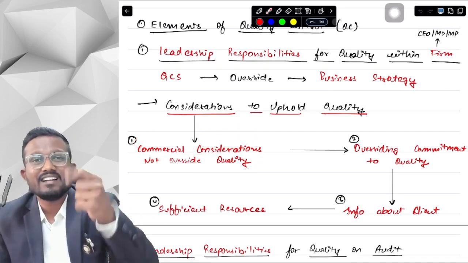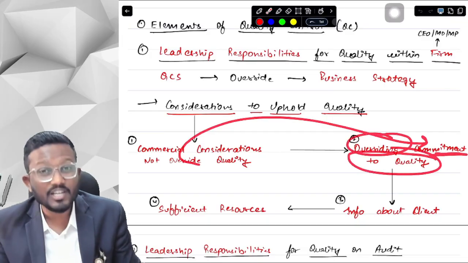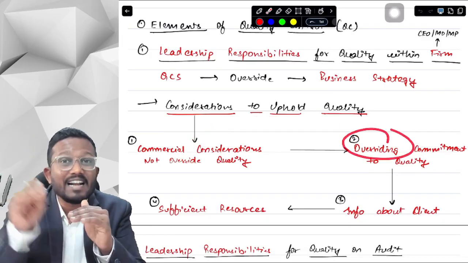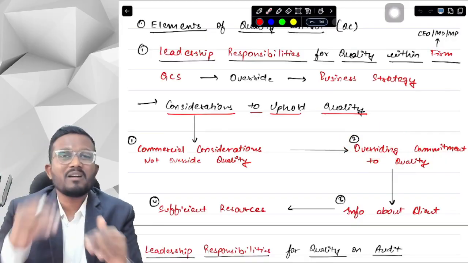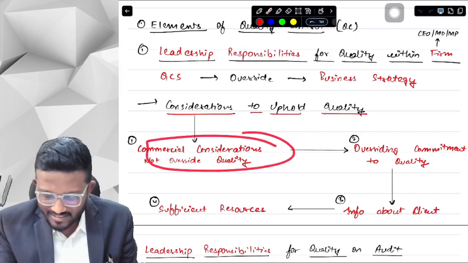If we have to say it in a clean way, then your commitment to quality should be overriding. You should be prioritizing your commitment to quality compared to your commercial considerations. So these two points are interrelated.